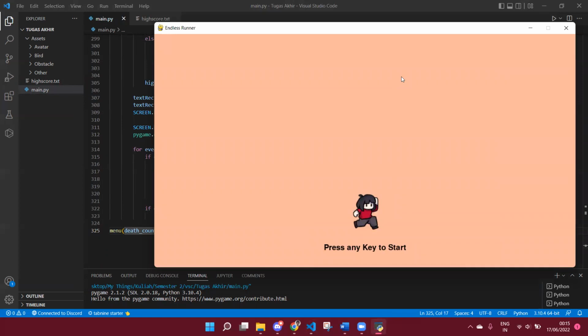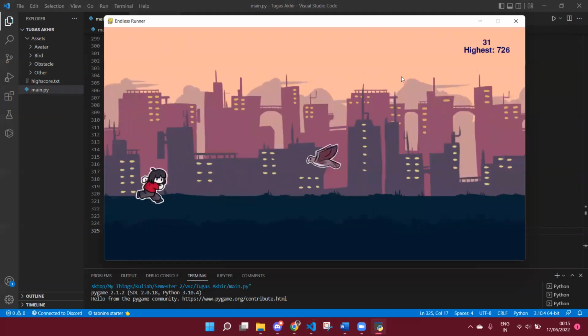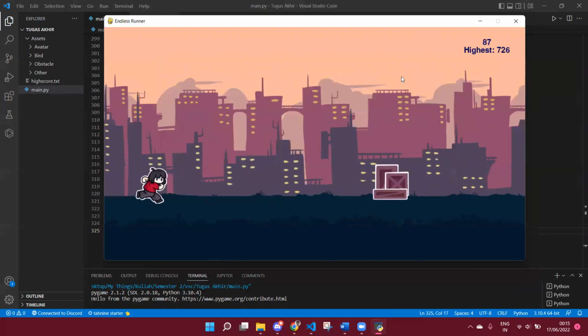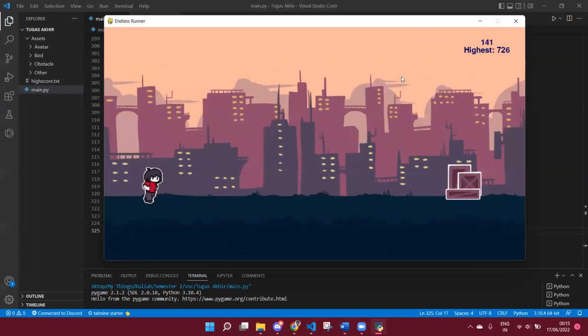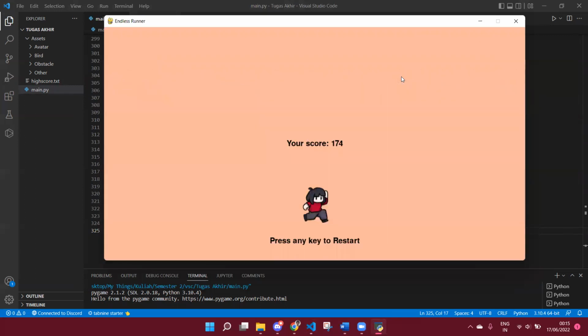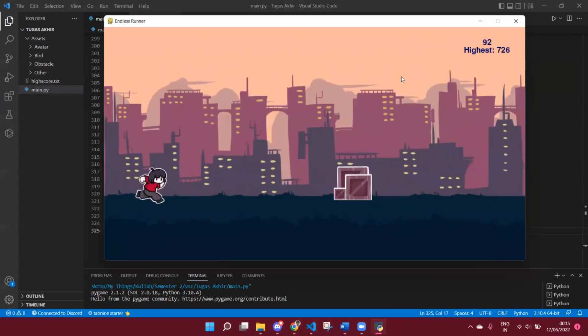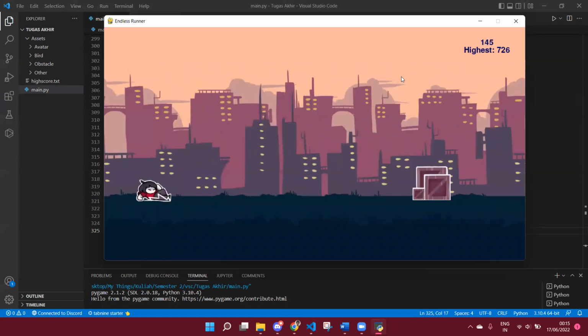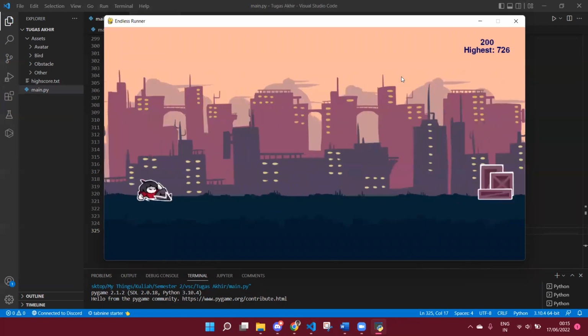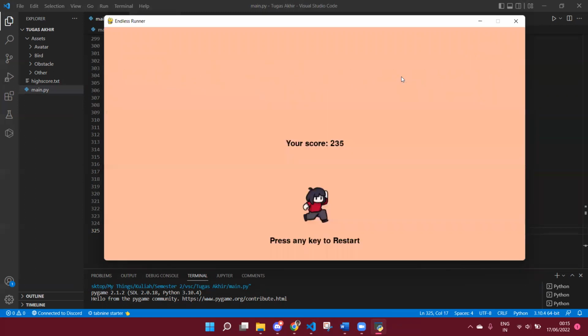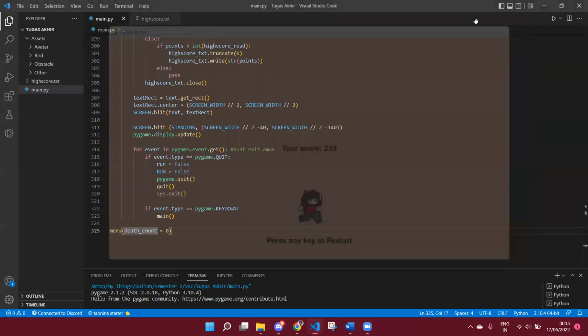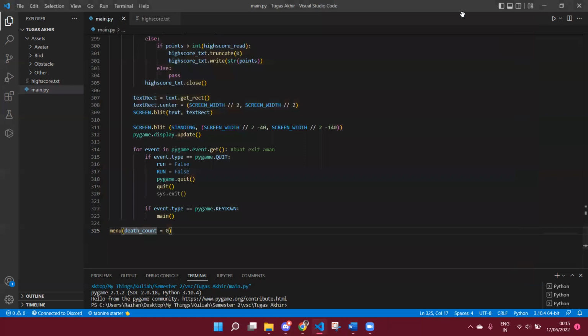Let's play it one more time. So we can see the background has a parallax effect and also the ground. The character is jumping when I press the up button, and it will slide when I press the down button. And when it collides, it will show a game over.